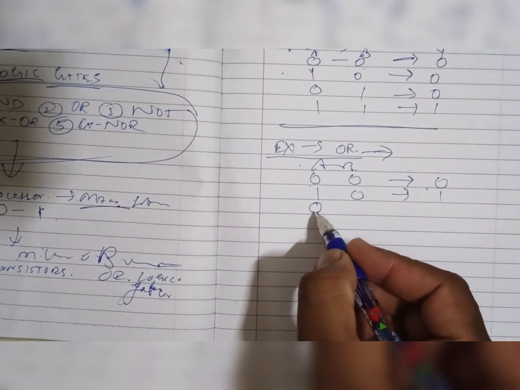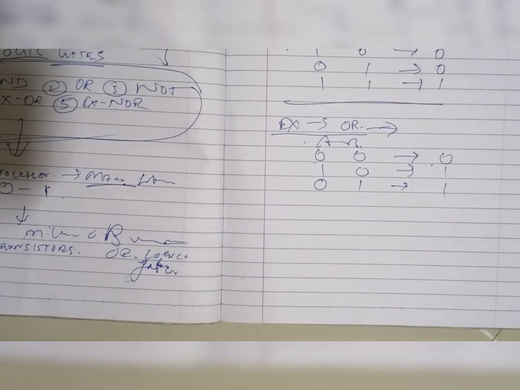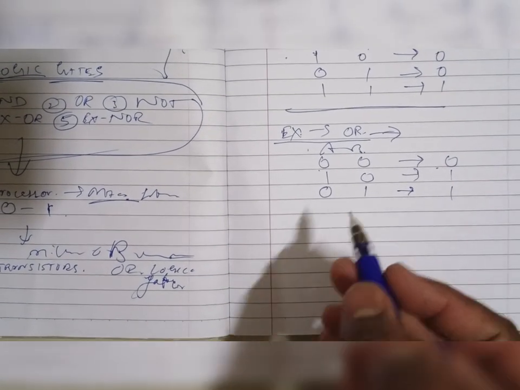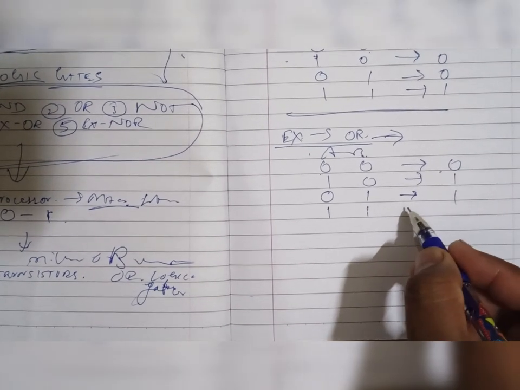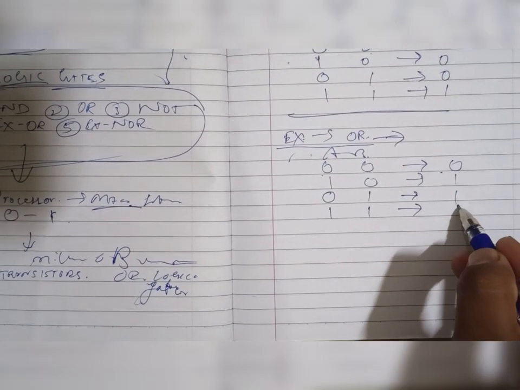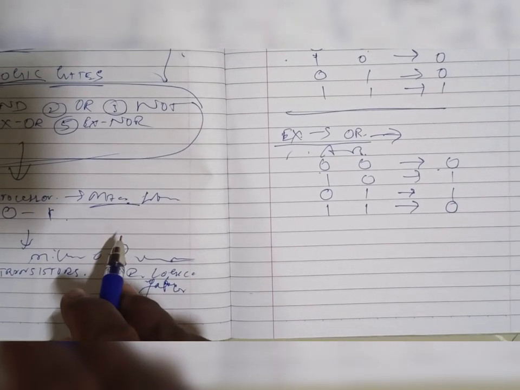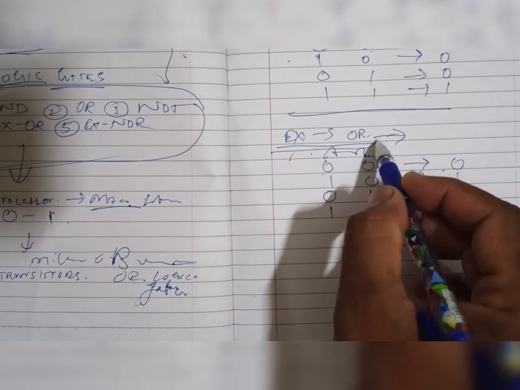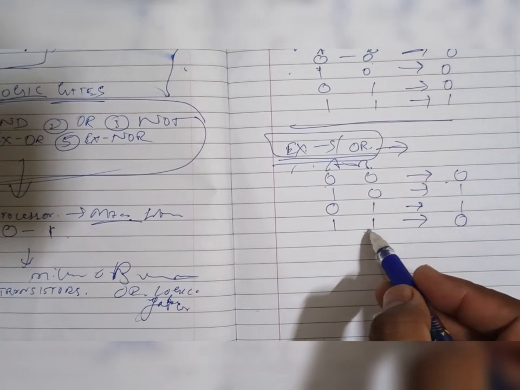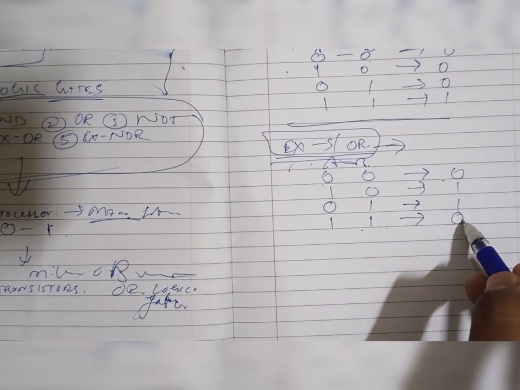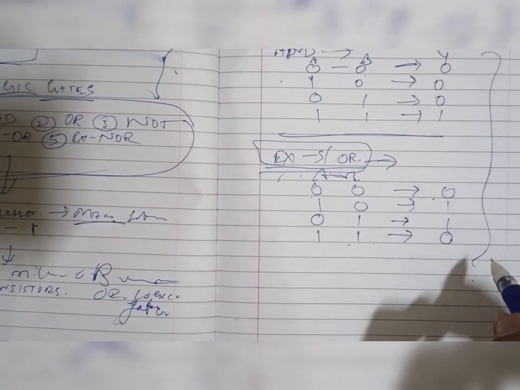If A is 0 and B is 1, then the output will be 1. Okay. Next, if A is high and B is high, in the XOR gate it will be 0 because a carry-over will be there. Okay, that is the specialty of XOR. Only in the OR case, 1 and 1 will give one output. Okay, so you know why I am telling this.